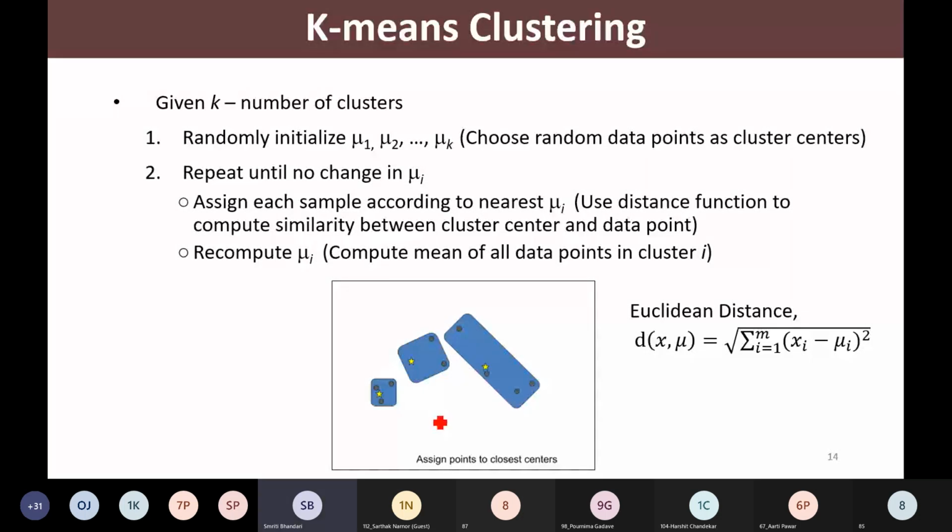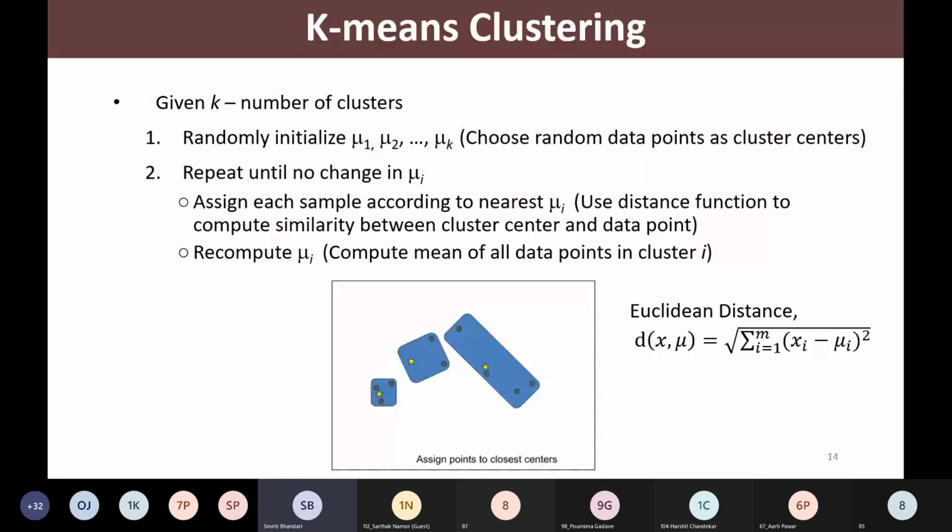We are going to solve one problem so that we can understand it better. This process goes on repeating until there is no change in our cluster center. Meaning, until our clusters become stable, this process will be repeated.